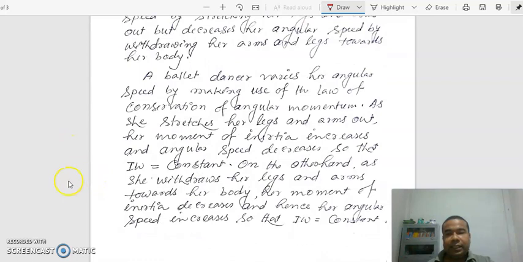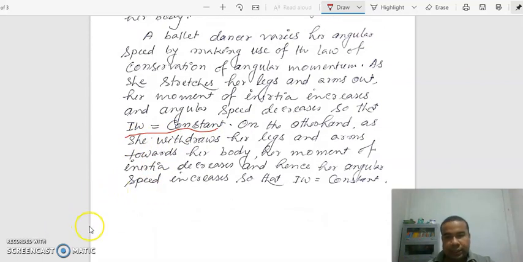So ultimately, it happens to maintain the conservation of angular momentum, I omega equal to constant. So once one increases, another decreases, ultimately it remains constant.